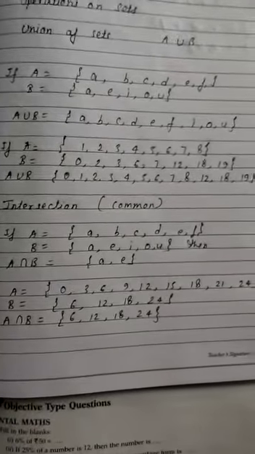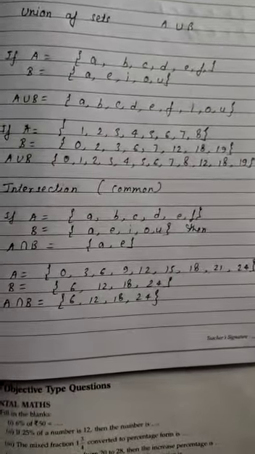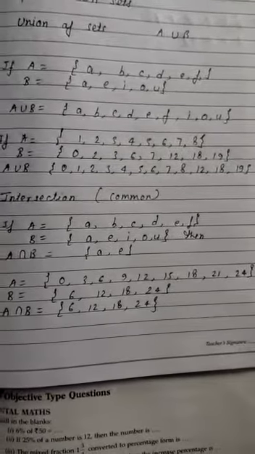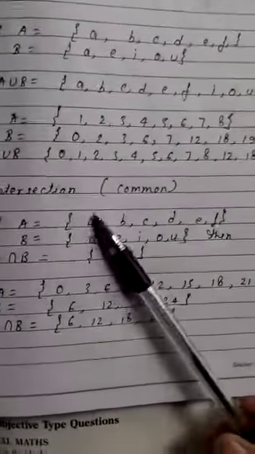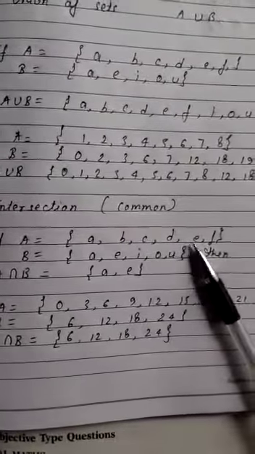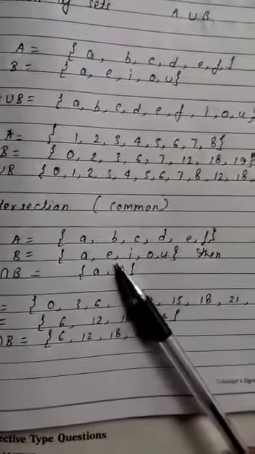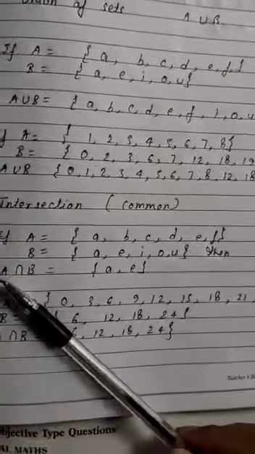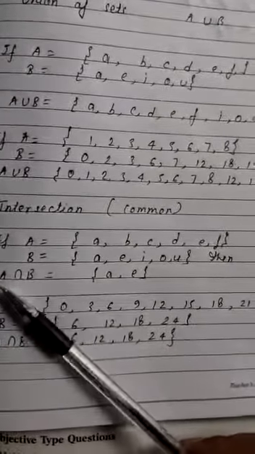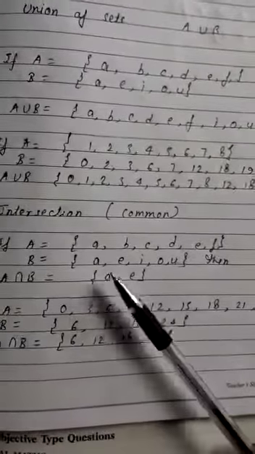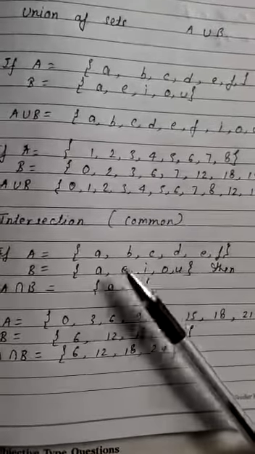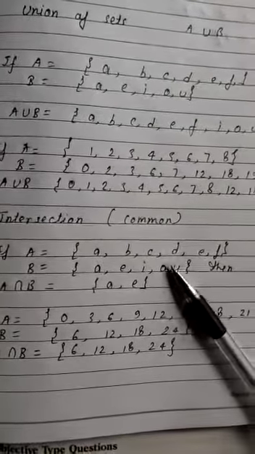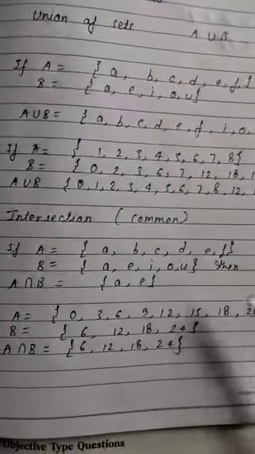Now the intersection. Intersection means the common. We have to write those things that are common in both the sets. Like A is equal to {a, b, c, d, e, f} and B is {a, e, i, o, u}. Then this sign is the intersection sign, A intersection B. So what is common in both the sets? a is common and e is common. b, c, d and i, o, u are different. So we just have to write a and e.